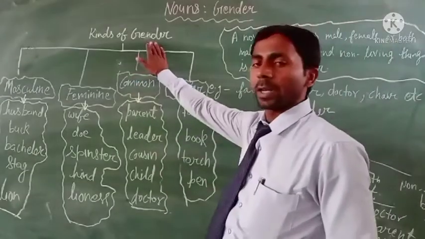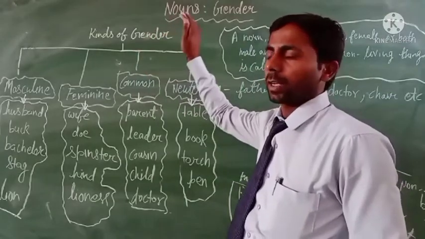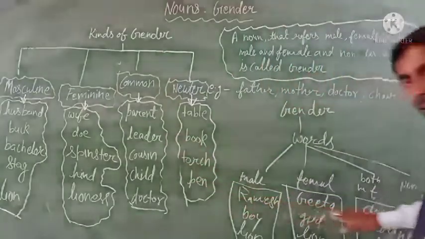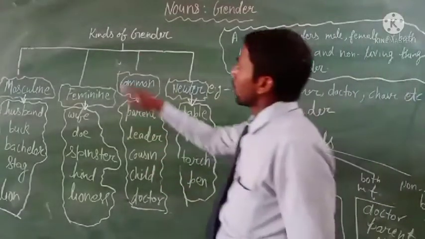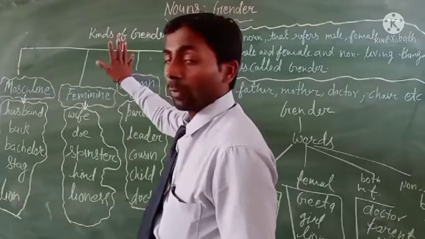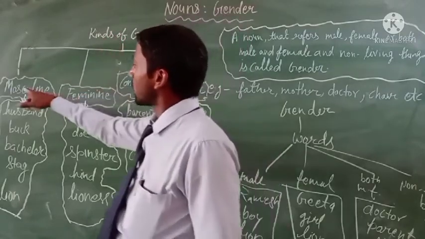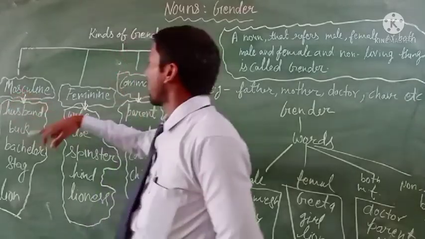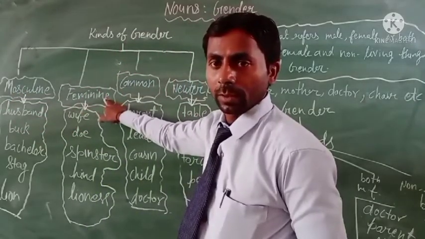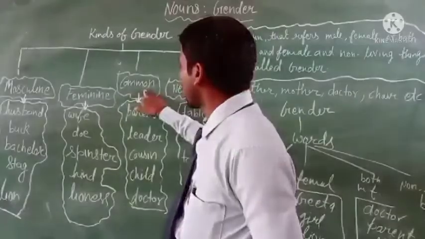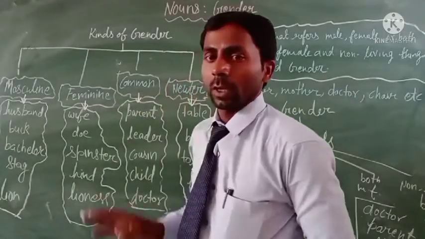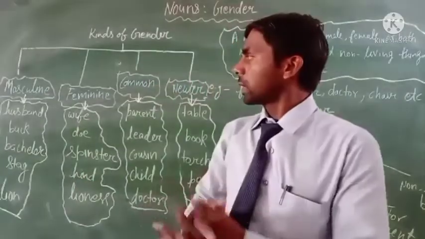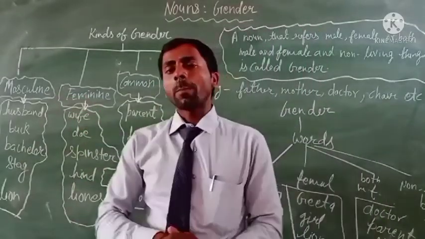There are four parts of gender. First is masculine gender, then feminine gender, then common gender, and in the last neuter gender. We can read about all the genders one by one. So let's start with the masculine gender.